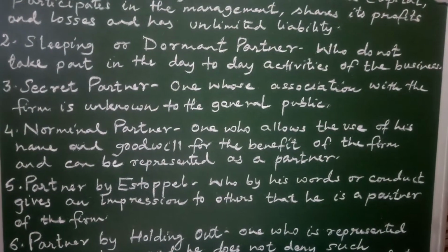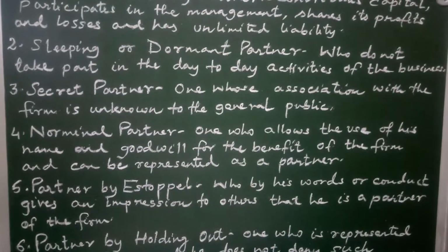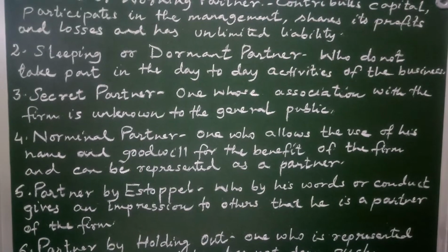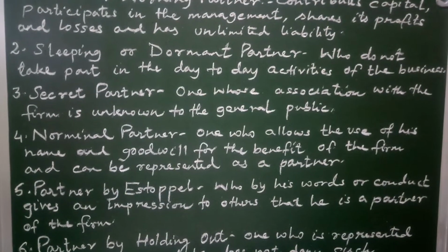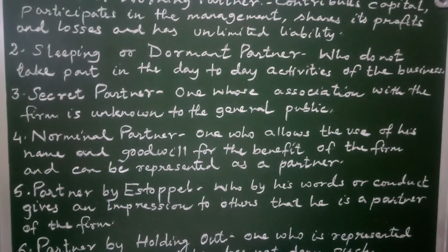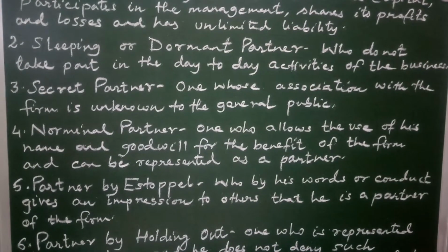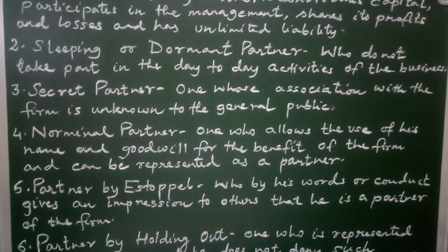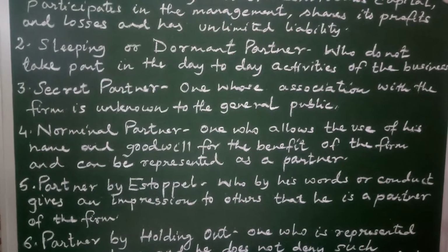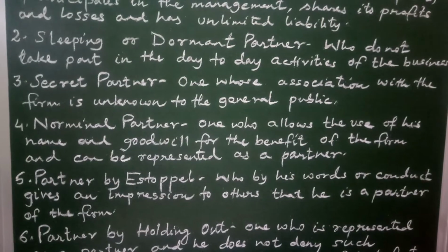The third partner is the secret partner. A secret partner is one whose association with the firm is unknown to the general public. His identity is hidden. That is why he is secret. He contributes capital. He takes part in the management. He shares profits and losses and has unlimited liability. So he covers all the features.